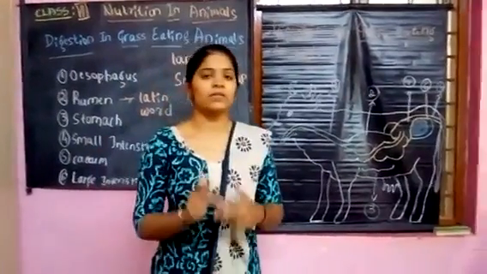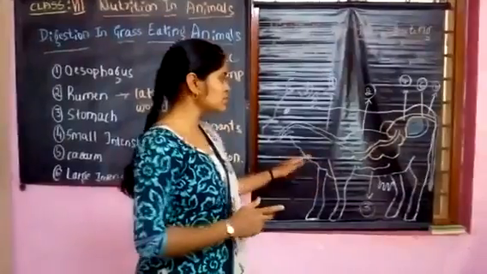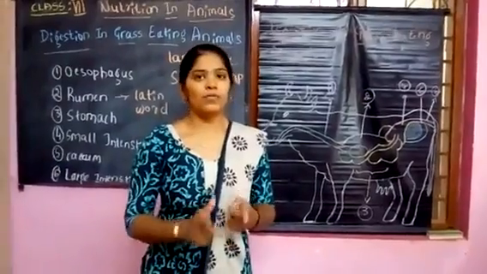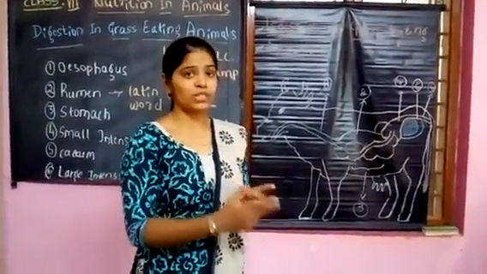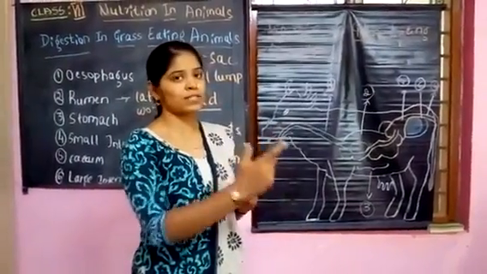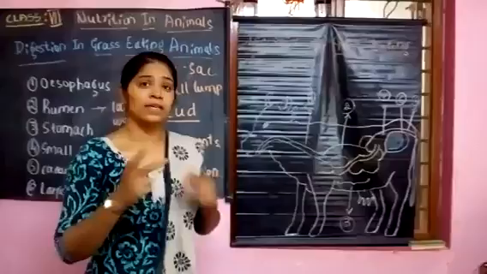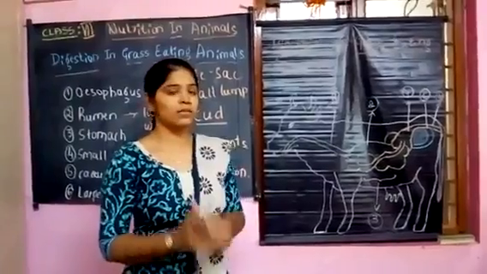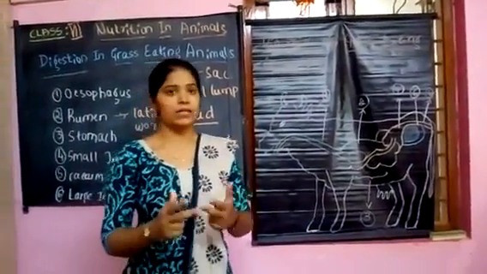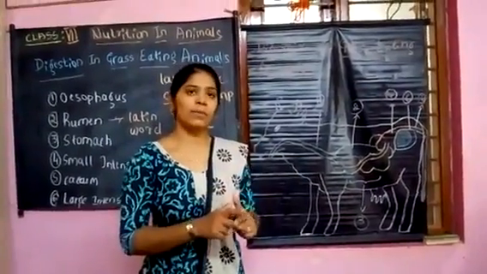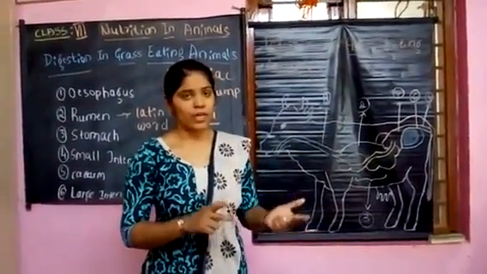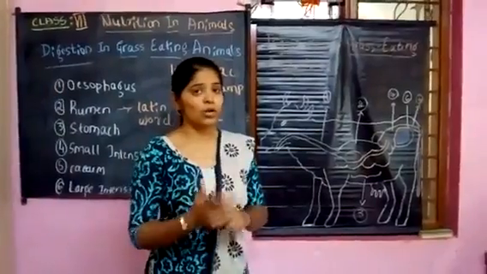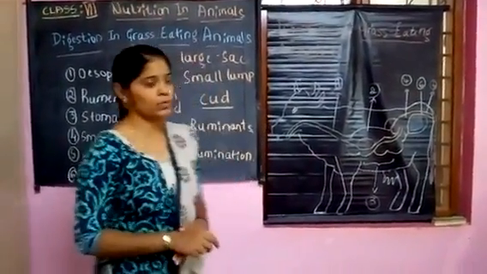And please remember the most important parts in these grass-eating animals. The first is the rumen. What is the rumen? It is the part of the stomach where the partially chewed food is stored. That part is called the rumen. Hence these animals are called ruminants. Remember, ruminants are those having a rumen in the digestive system, where the partially digested food is stored. The food is chewed again by returning through small lumps, and this process is called rumination.